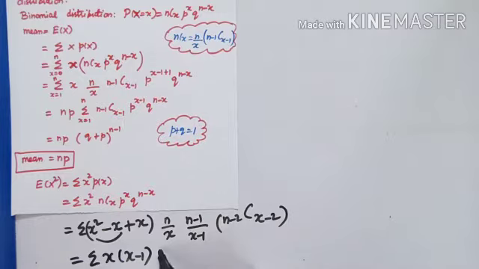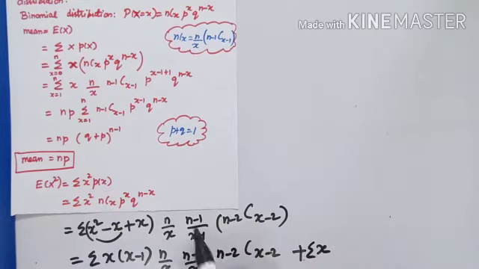What is remaining? n by x, n-1 by x-1, (n-2)C(x-2) plus what is the next term? x. When I write x, write the original term itself. This x square, I write minus x plus x. With minus x, we'll write this expanded model.